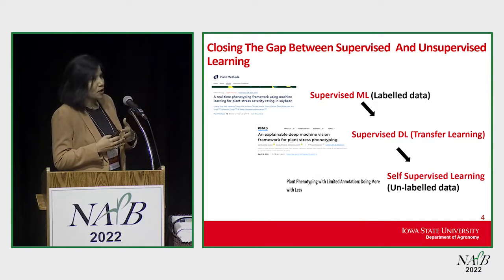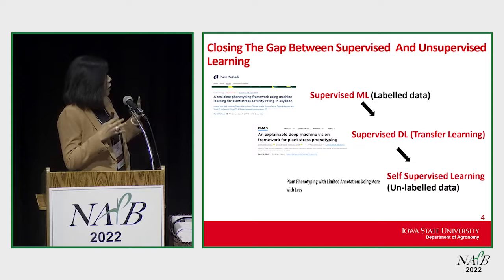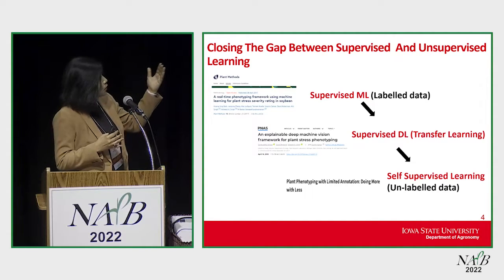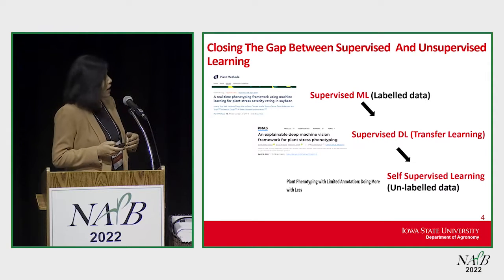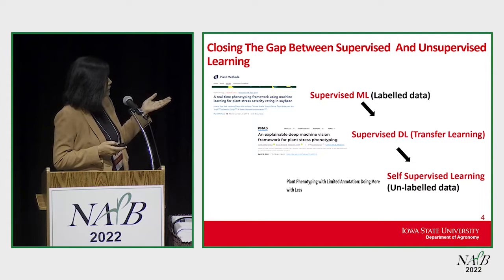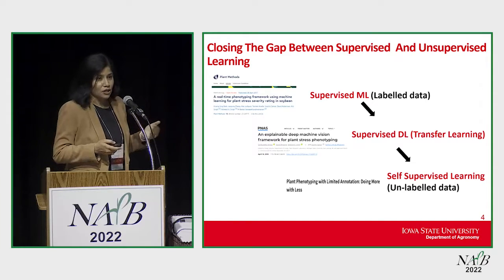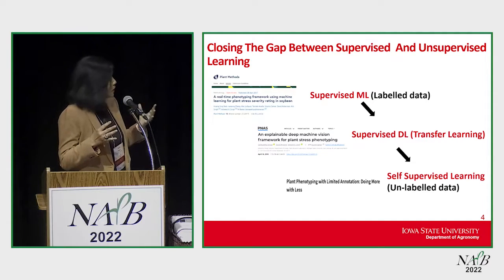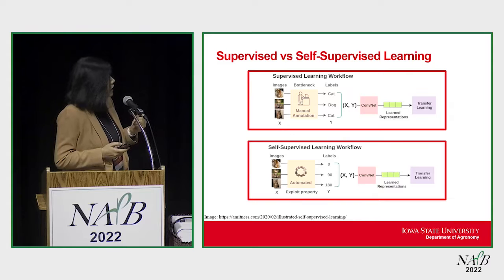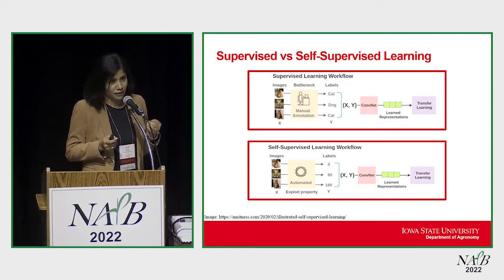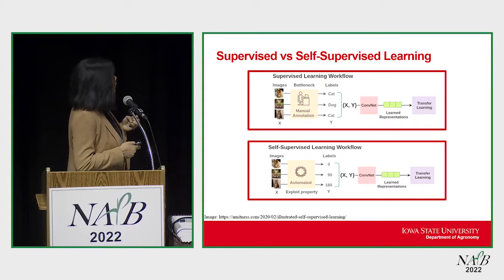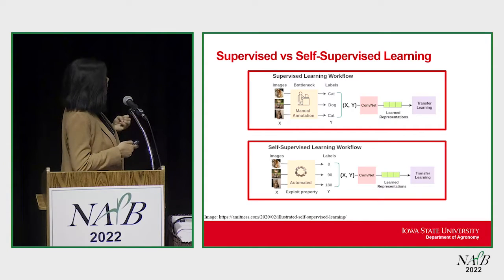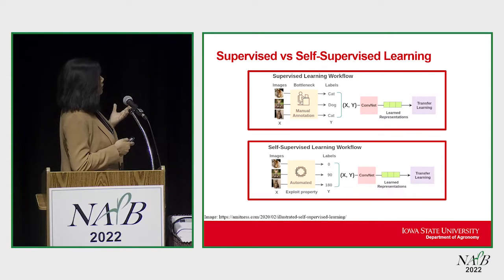As we moved on to more diverse and more complex data, we started using supervised DL models with transfer learning. And for the last few years, we have been using self-supervised learning to counteract this data annotation challenge. I'll come to why self-supervised learning. In the case of supervised learning, we need this huge manual annotation. For example, we have images of a cat, and we have to label it as a cat.